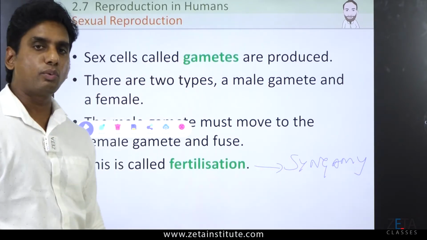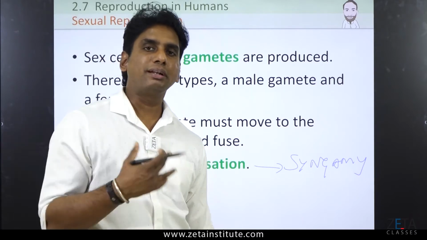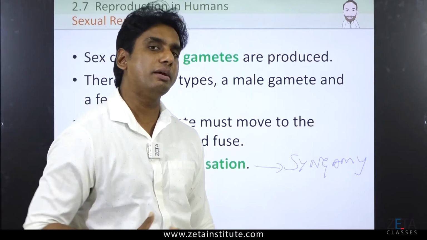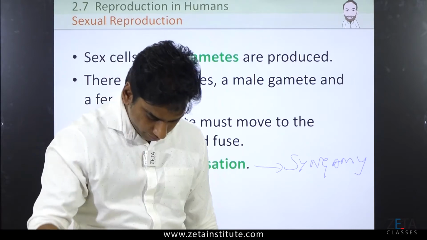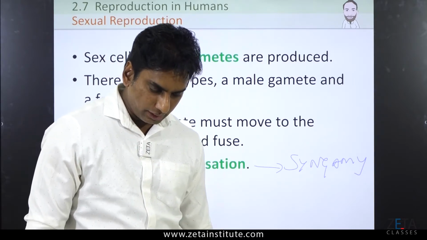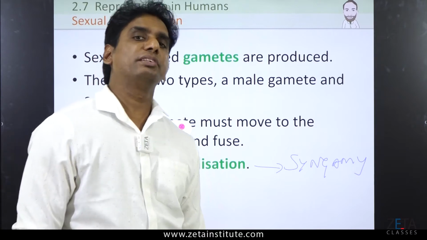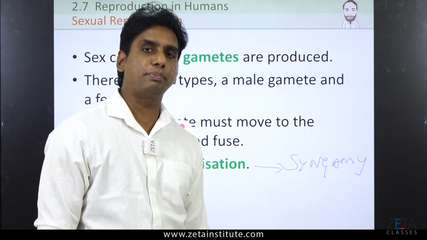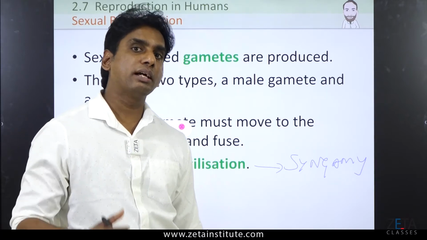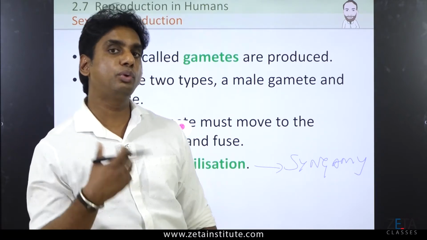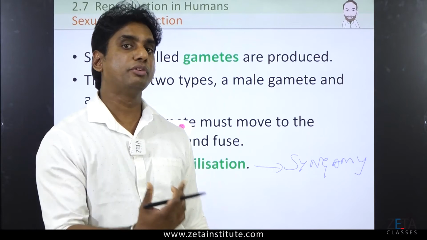Grade 12, I request you to do more textual reading. Textual reading is very important. Those of you planning for a good percentage, 90%, 95% and above, I request you to read more than one textbook. You should read two textbooks by two different authors or two different publications.